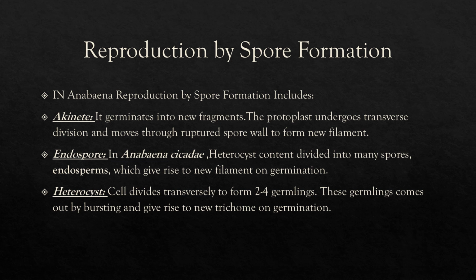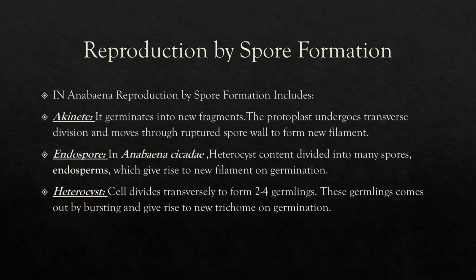The content of the thick-walled cell present in the trichome, which is an akinete, is ruptured out of the cell wall and then forms the new filament. Second is the heterocyst. Heterocyst in Anabaena cycadeae. This is the most important species, in which heterocyst formation occurs.